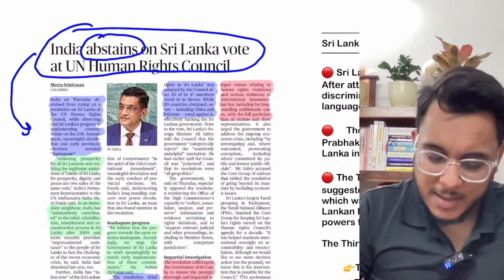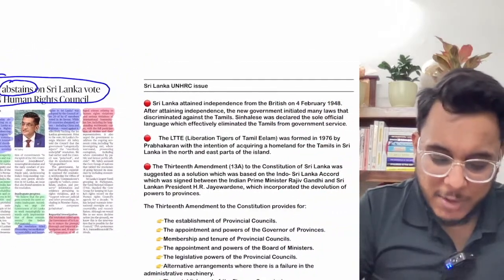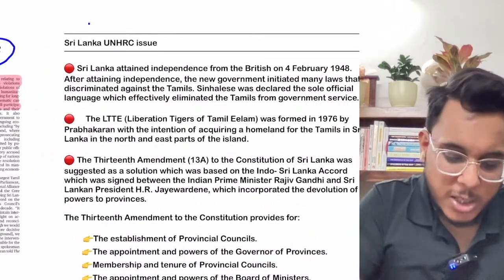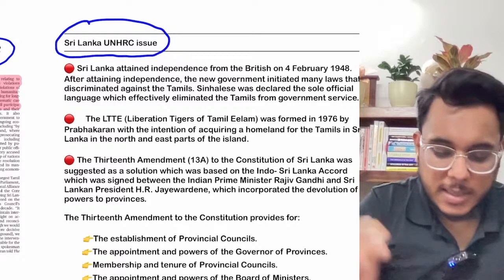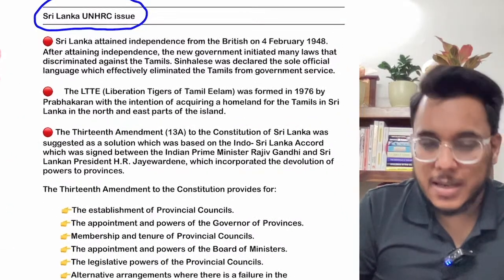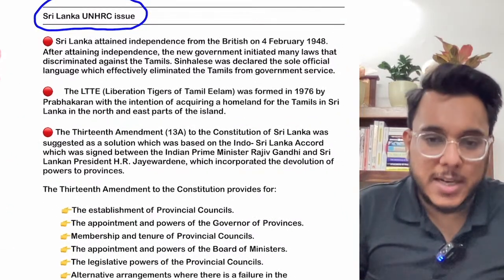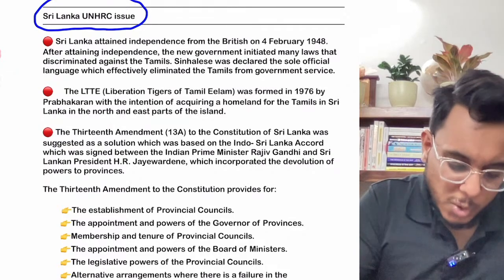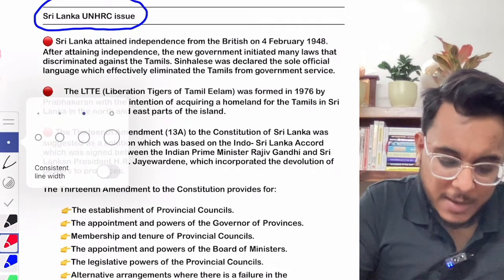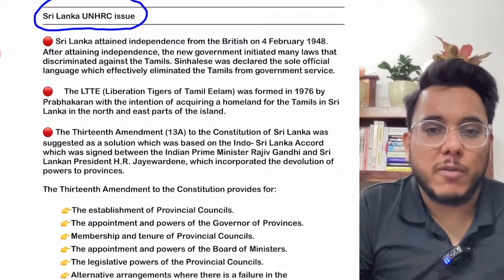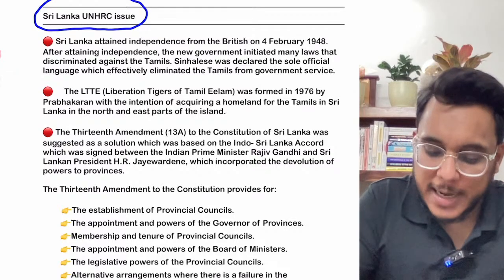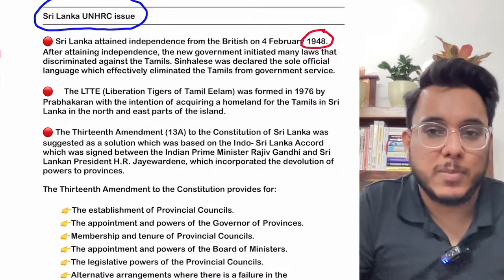So basically guys, when we talk about the Sri Lanka UNHRC issue, what is the Sri Lanka UNHRC issue? We have discussed it yesterday also, but let's revise it very quickly. I have told you that Sri Lanka was a colony of the Britishers, and Sri Lanka got independence in 1948 from the Britishers.